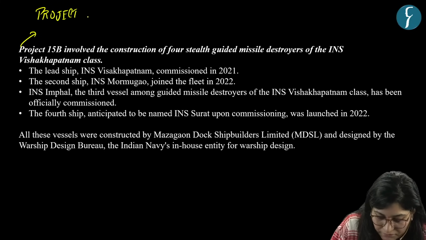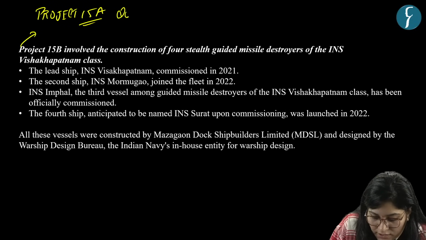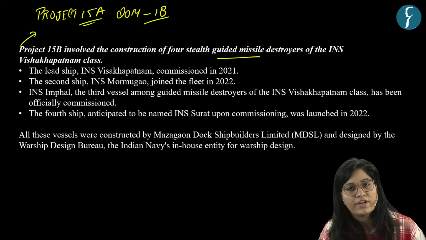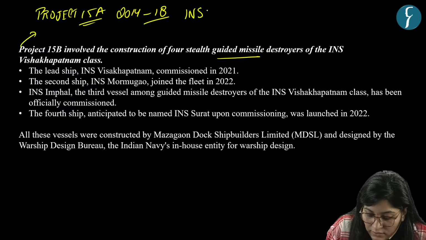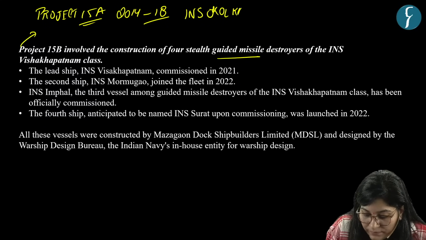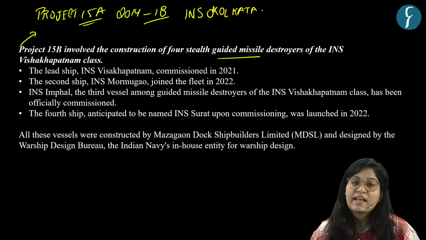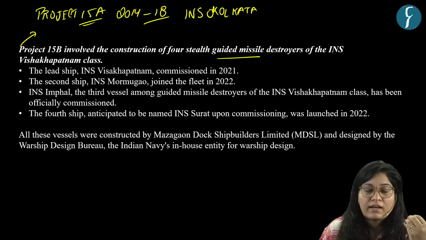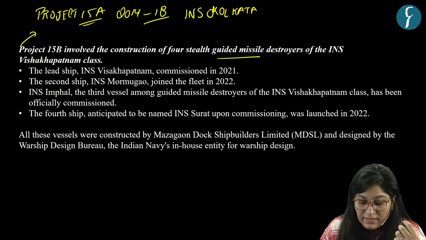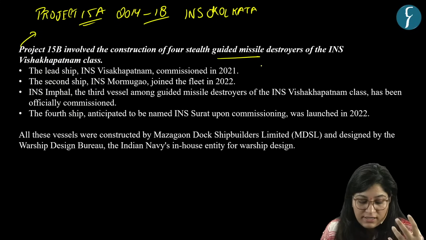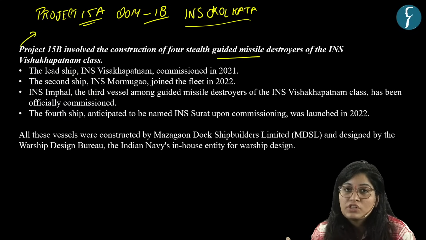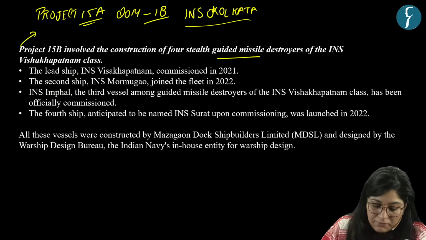Project 15A. Between 2014 and 18, the Indian Navy commissioned 3 stealth-guided missile destroyers of which class? Of the INS Kolkata class. So first one was INS Kolkata, second INS Kochi, and third INS Chennai. So under Project 15A, there were 3 guided missile destroyers, of which class? INS Kolkata. Okay. Then we got the advanced version of Project 15A, that is Project 15B.